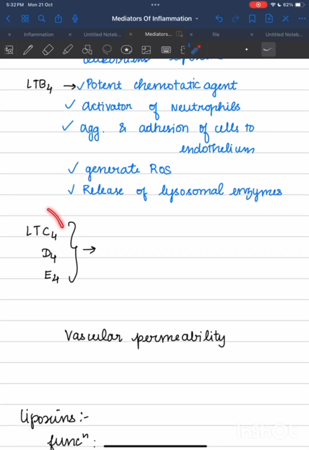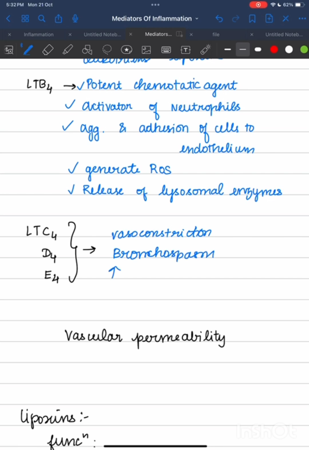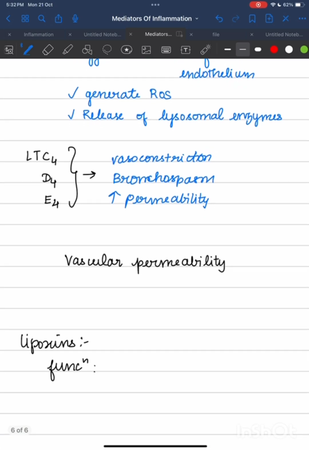Whereas other leukotrienes like LTC4, D4 and E4 help in vasoconstriction, bronchospasm, and increased vascular permeability. Leukotrienes are more potent than histamine in causing vascular permeability.